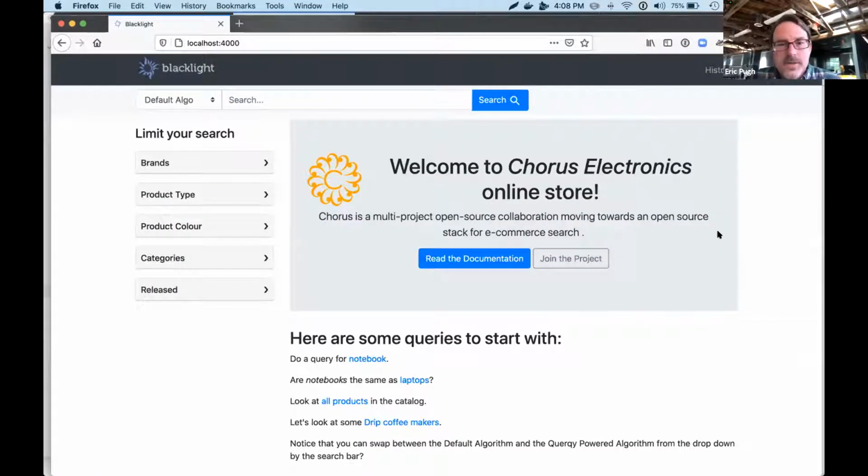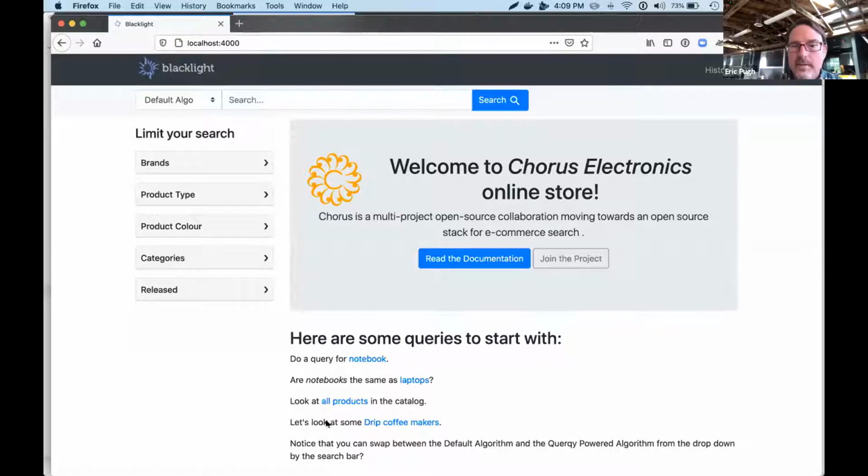Is this the most unusual use case of Project Blacklight any of you have ever seen? Has anyone else ever seen an e-commerce web store, a fake one admittedly, built on Project Blacklight? I was pretty happy. I was giving a presentation at Berlin Buzzwords, demonstrating this stack of relevancy tools, and someone pointed out we needed a web UI. With a conference in 2 weeks, I was like, what am I going to do? Fortunately, Blacklight worked out great for me.